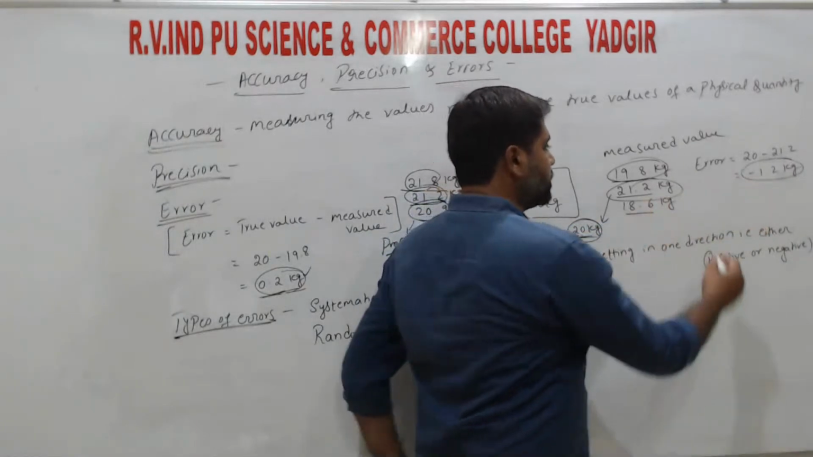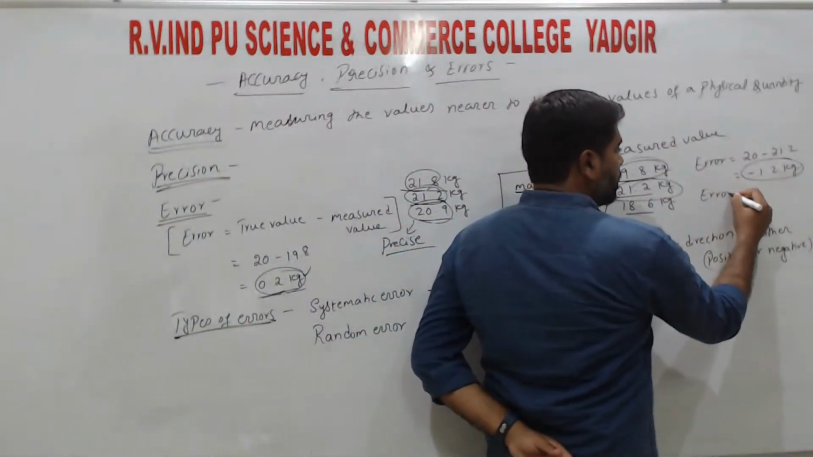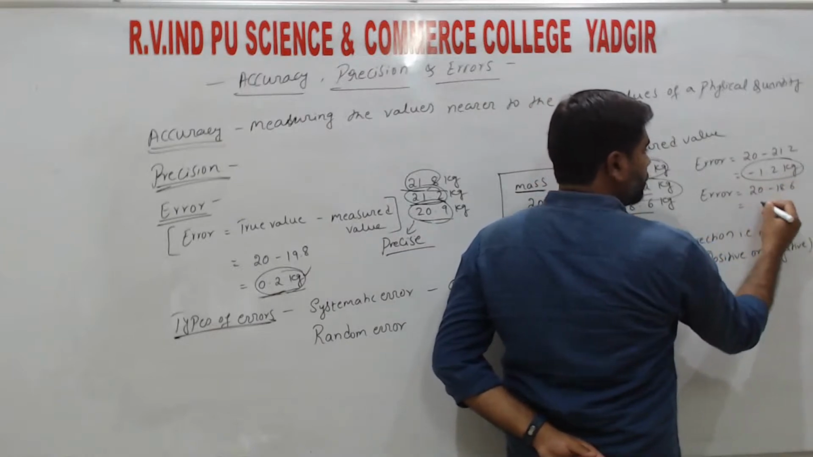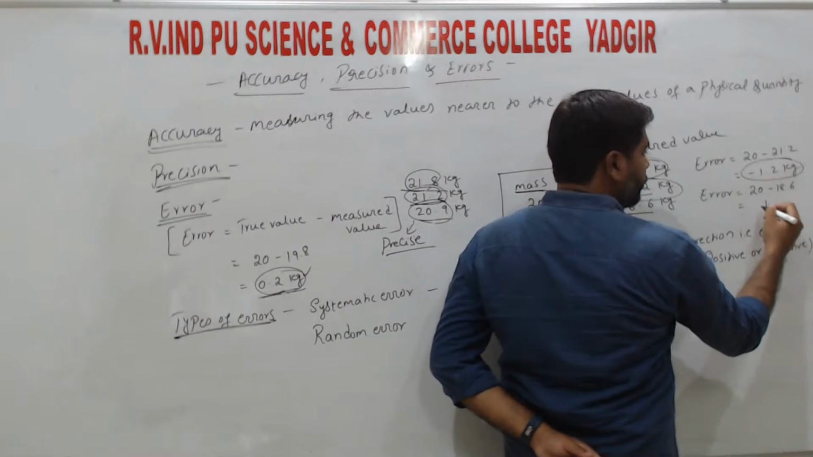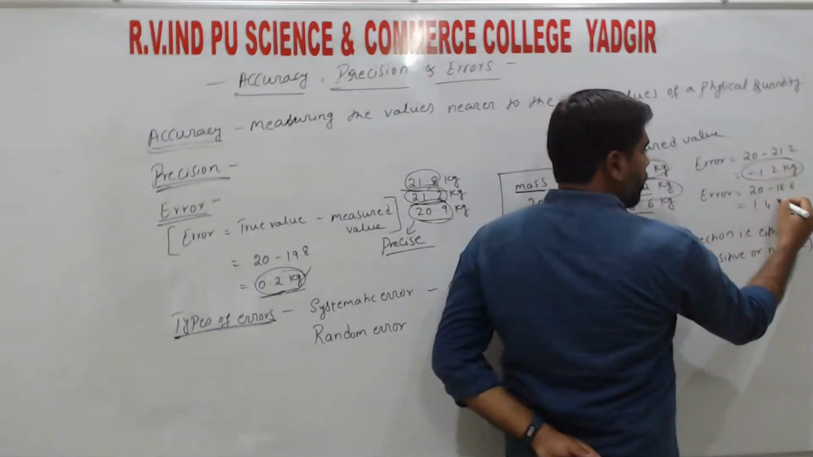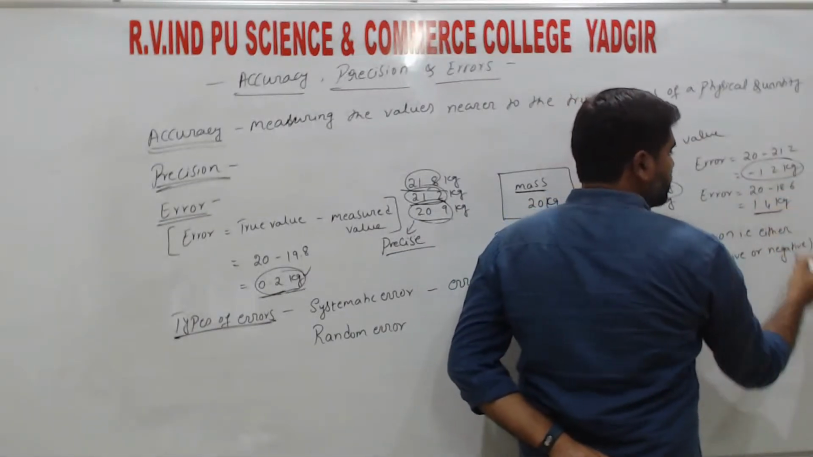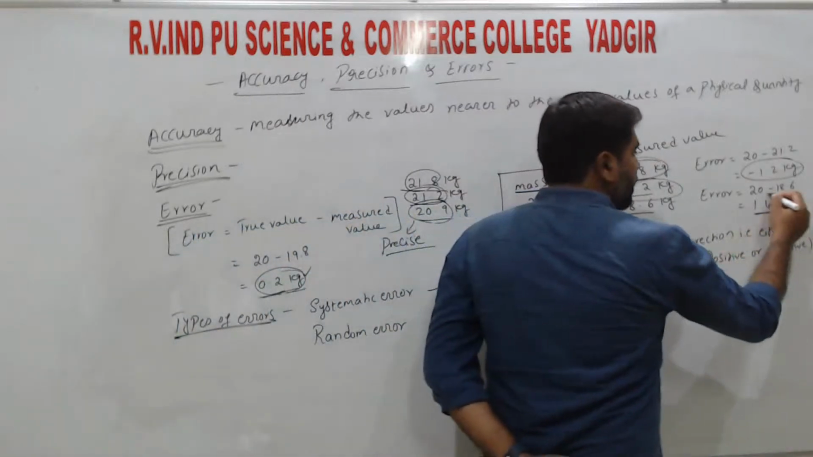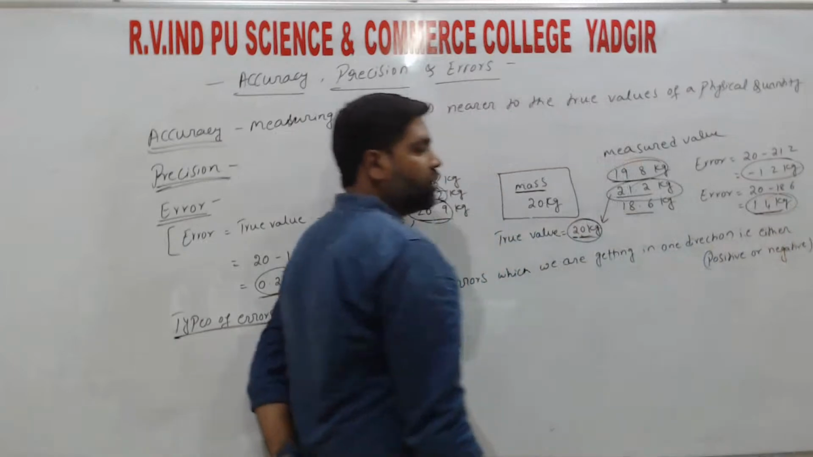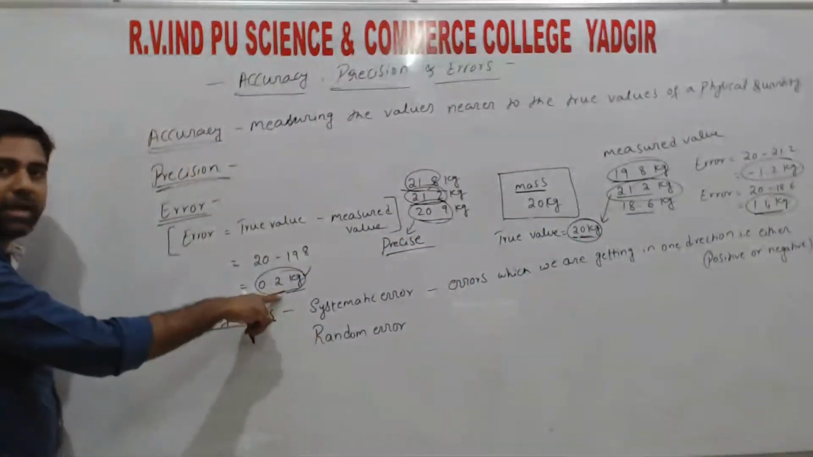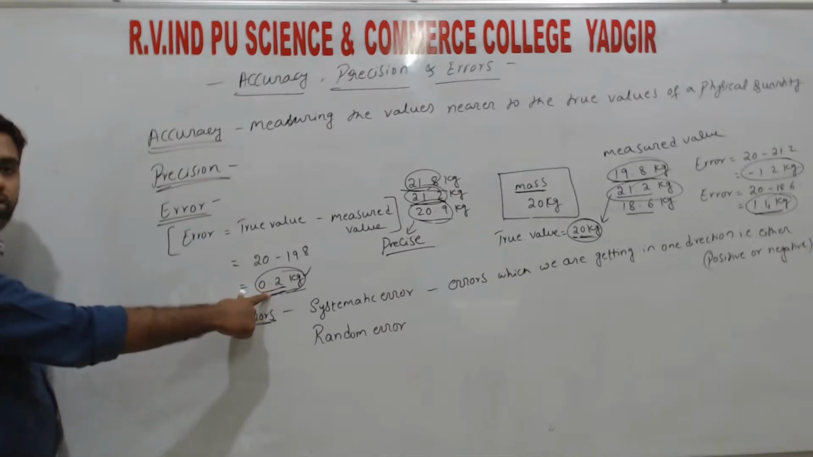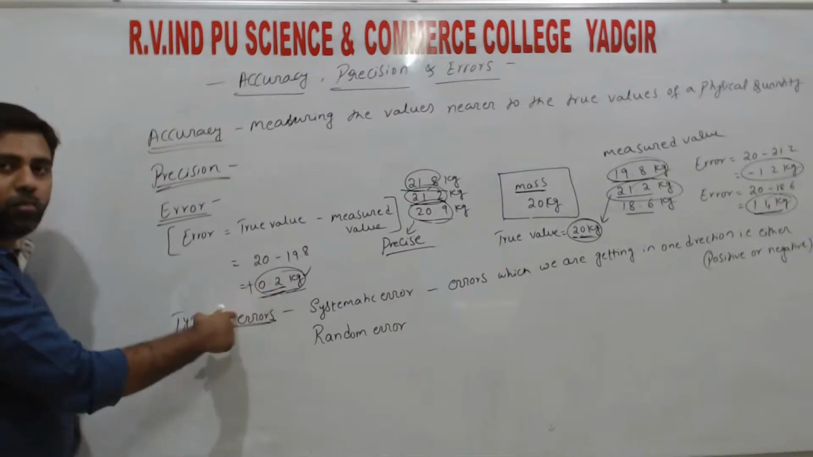So third case, if we consider, error is equal to 20 minus 18.6. Here we are getting 1.4 kg, right? So in the third case we are getting a positive error and also in the first case we are getting a positive error. So magnitude ನಮಗೆ vary ಆಗಬಹುದು, ಅದು ಎಷ್ಟು ಬೇಕಾದರೂ ಇರಬಹುದು, but ಎಲ್ಲ values ನಮಗೆ positive.